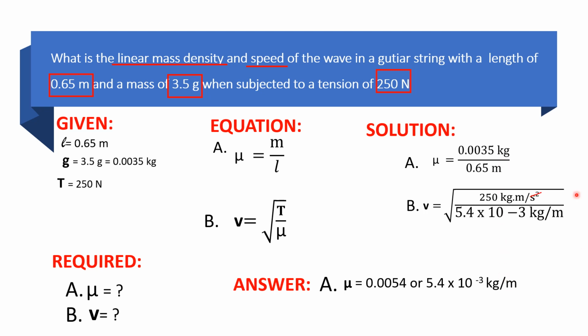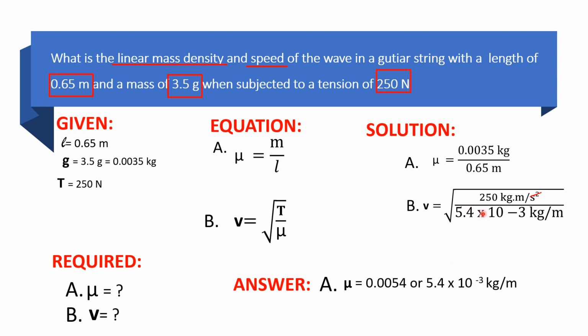For B, the value of the speed, so we have v is equal to the square root of the tension, and the value of tension is 250 Newton, which is kg meter per second squared. I put that so we can see the cancellation later on. And the value of our linear mass density, we already calculated this one. That is 5.4 times 10 raised to negative 3.